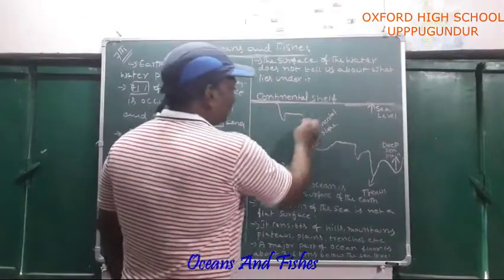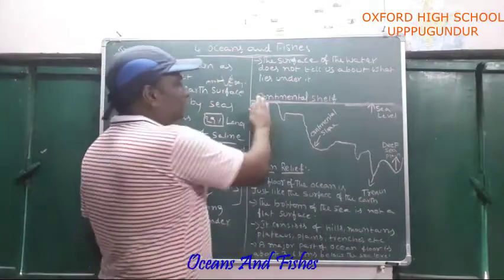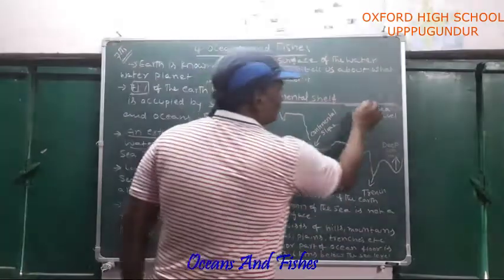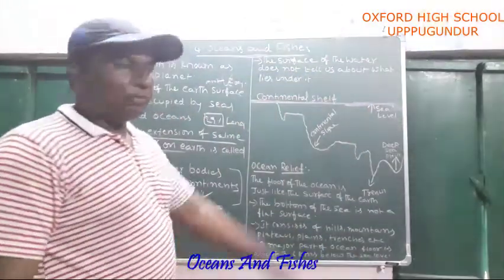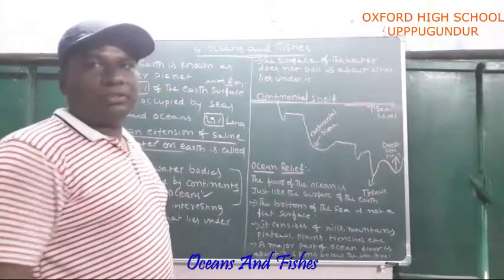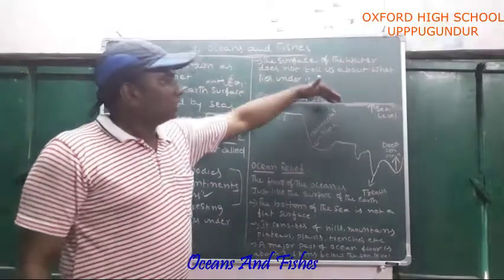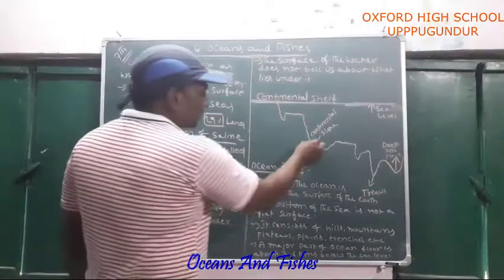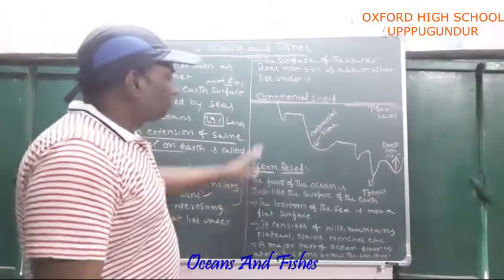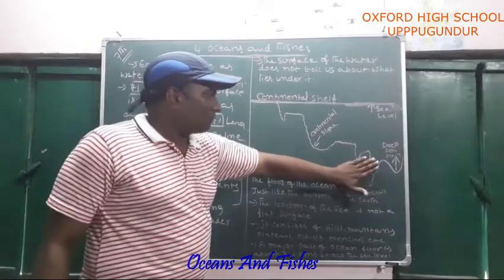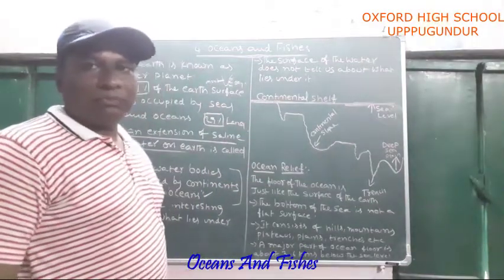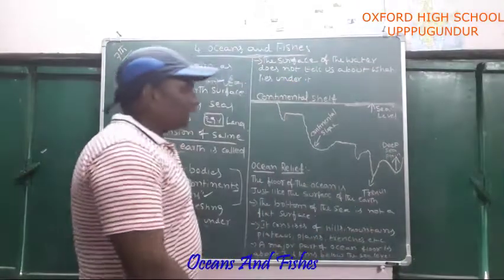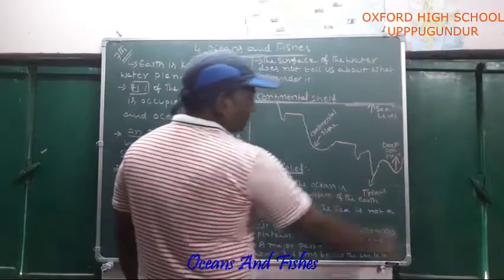Continental shelf. This is the sea floor. This upper part of the sea is called the continental shelf. This is sea level. If you go to the Bay of Bengal, to Pugunduru or Chirala beach, you are able to see sea level, that is the continental shelf. Then this is the continental slope. In such a way reliefs are present at the bottom of the ocean. This is a deep sea plain.